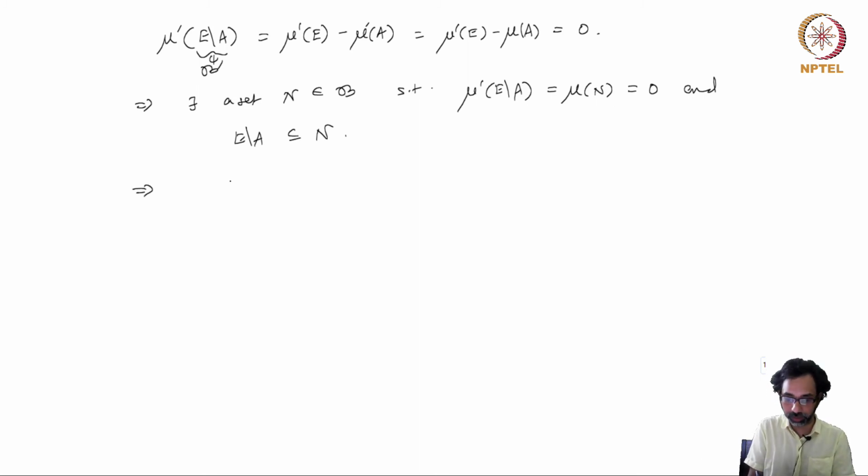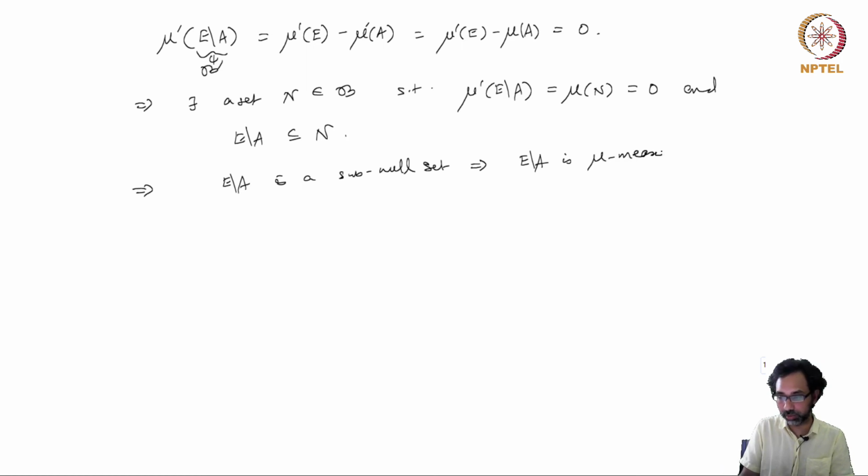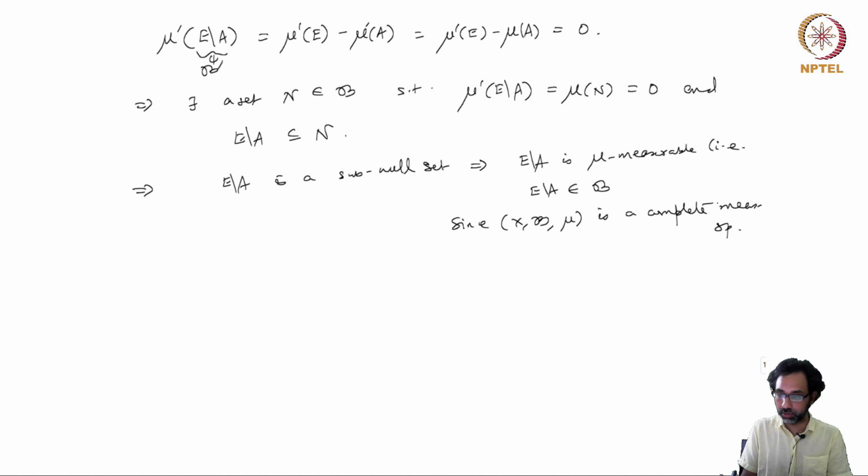So this means that the difference is a subnull set, which means that it is mu measurable. This belongs to B because X, B, mu is a complete measure space.